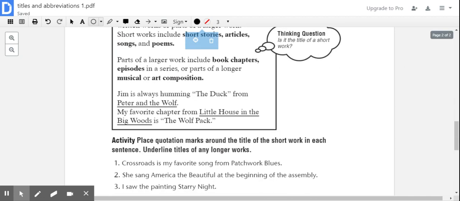All right, so we have "Jim is always humming 'The Duck' from Peter and the Wolf." So right here we have two pieces of work that are listed. "The Duck," which is a part of the larger title, which is underlined. "My favorite chapter from Little House in the Big Woods is 'The Wolf Pack.'" So again, quotation marks go around the smaller pieces of work, and we are underlining the larger piece of work where it is taken from.